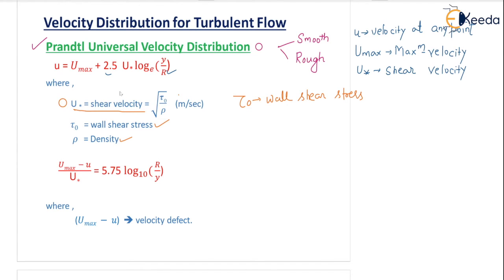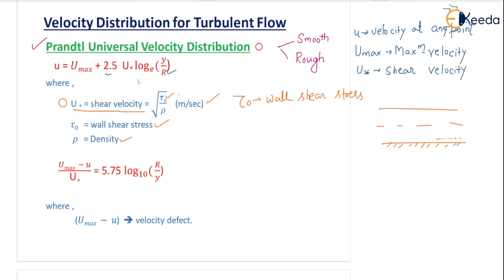At the wall, you know that the shear stress is maximum. So the velocity near the wall is very, very low, because this velocity is too much affected by the maximum shear stress, also known as shear velocity. That is why tau naught, the wall shear stress, is coming in the equation. So shear velocity is in meter per second, tau naught is your wall shear stress, rho is density.